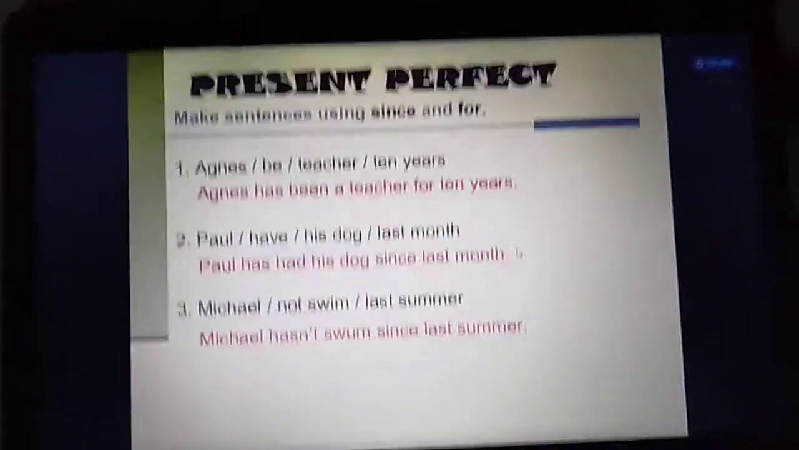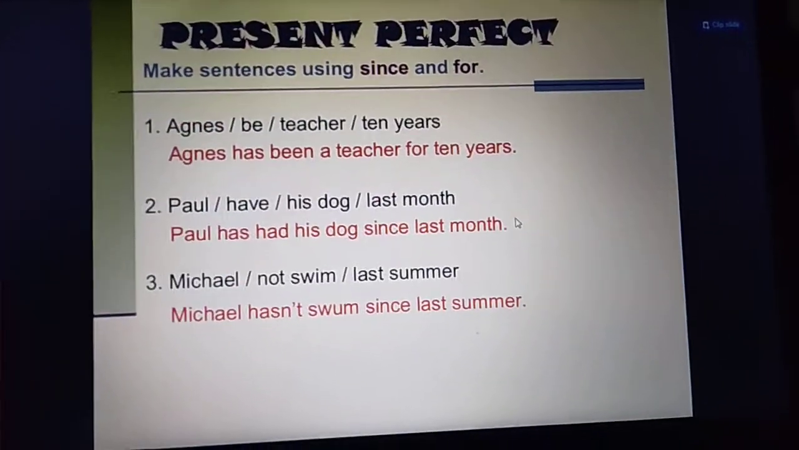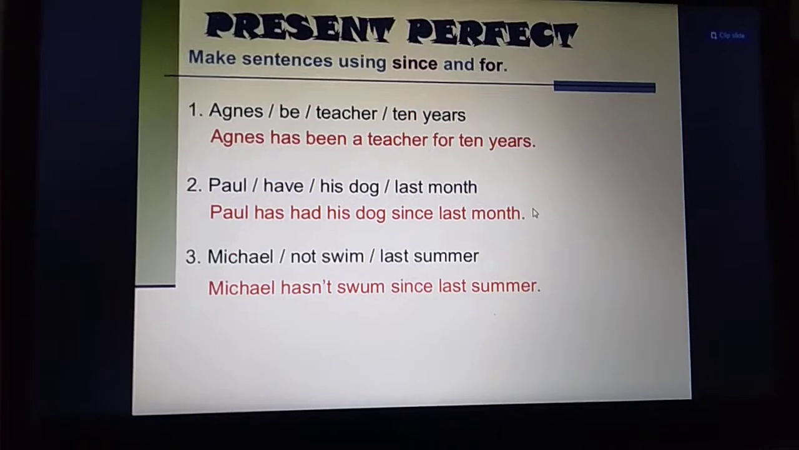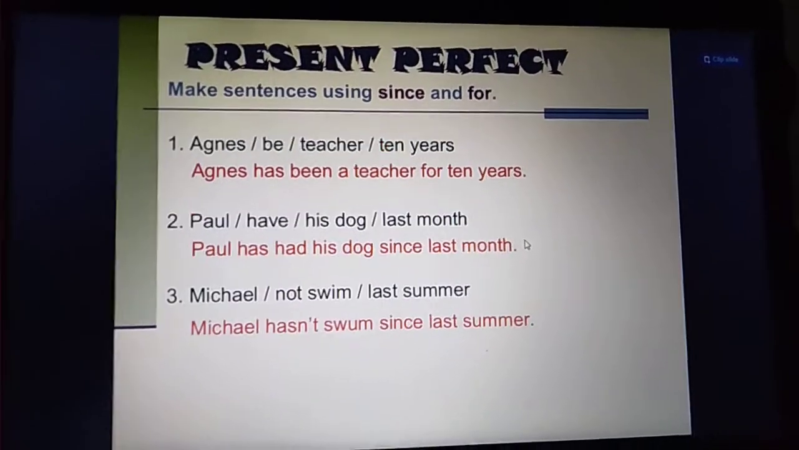जिसकी हमें exact date और time पता हो. But for the action जिसकी हमें सिर्फ duration या time period पता हो, we use the for. Clear?